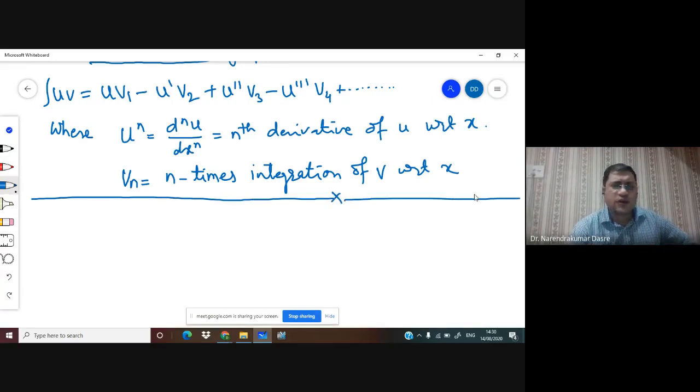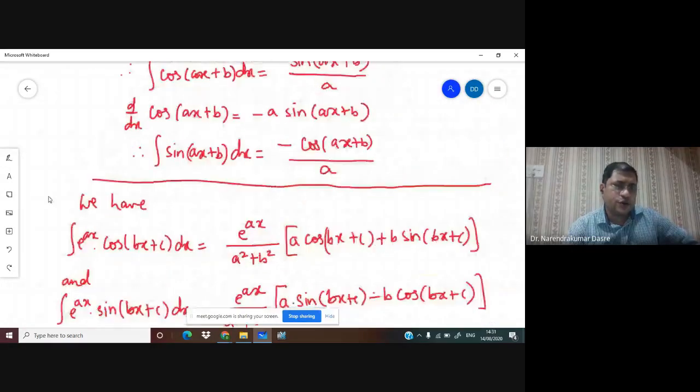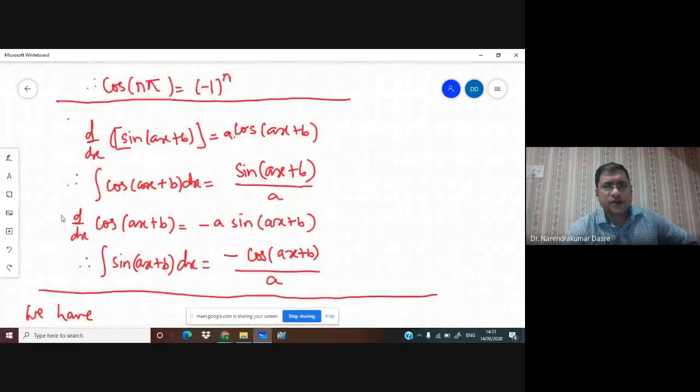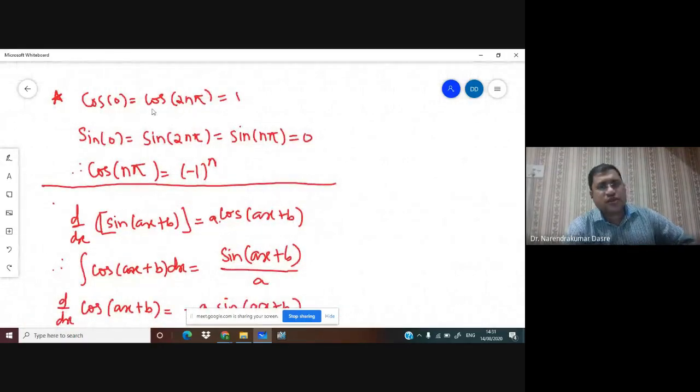Okay, so here we are done with the basics that we required to find the Fourier series. Here we need to be careful that the cosine of 0 and 2n pi is going to be 1, whereas cos of n pi is going to be minus 1 raised to n. Sine of 0, sine of 2n pi, or sine of n pi is going to be 0.